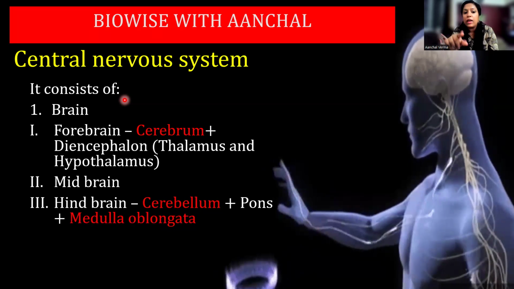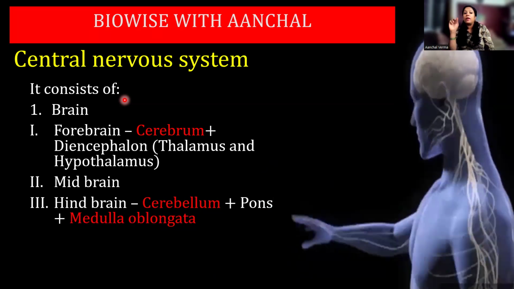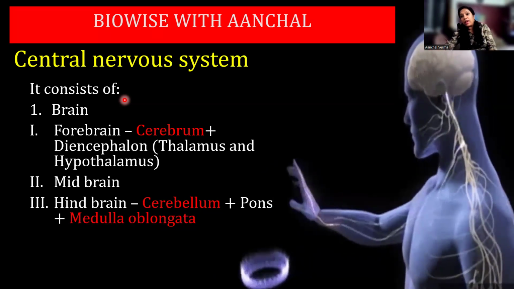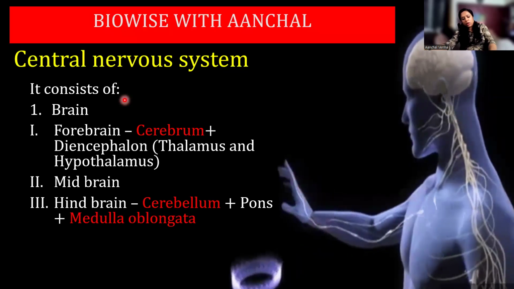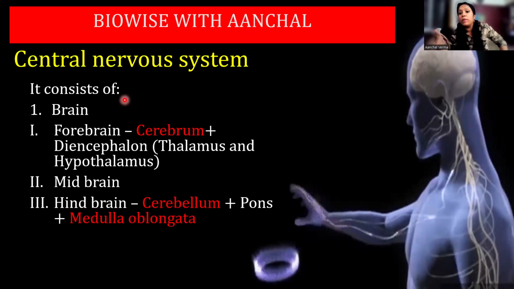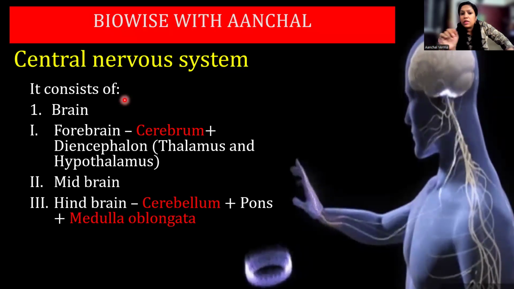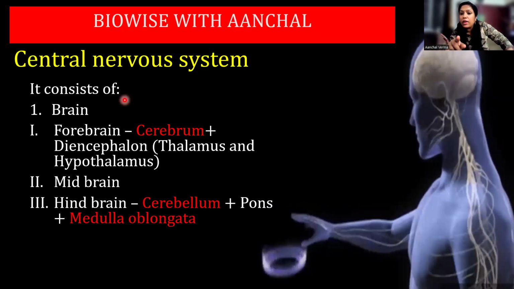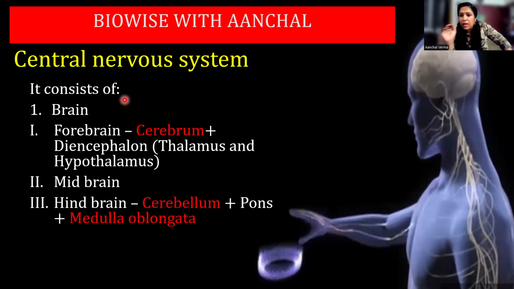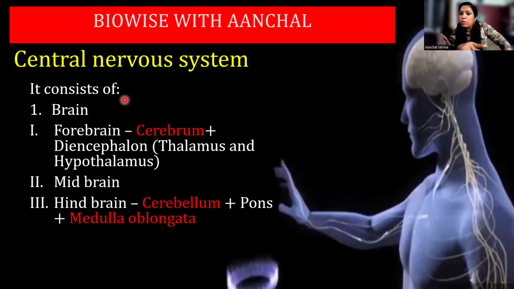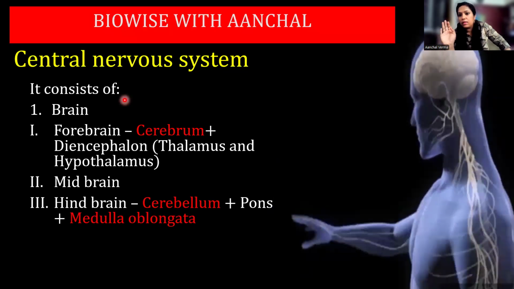Okay. So the thalamus and hypothalamus are located below that corpus callosum. And then at the base of the hypothalamus, there is a small gland called the pituitary gland, which is the master gland. And what controls this master gland? It is controlled by the hypothalamus. I hope you know all this, right? Any doubt? Put it in the comment section. The endocrine presentation is already there. If you have any doubt related to pituitary, hypothalamus and all, you can go to the endocrine system presentation and you can understand that easily.